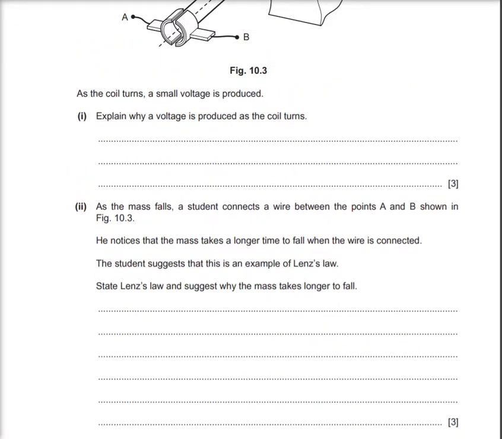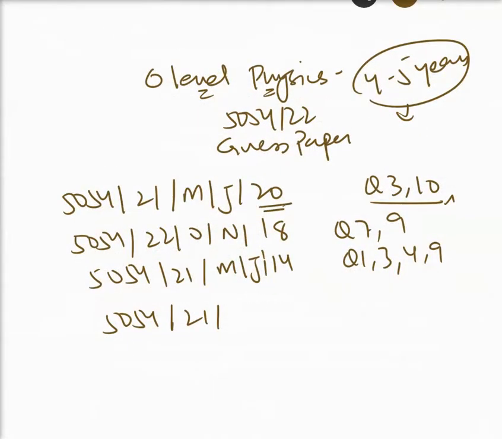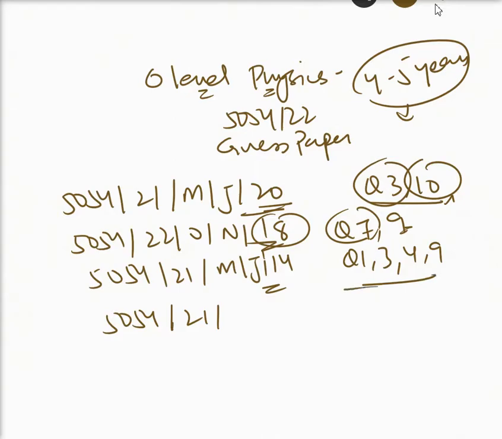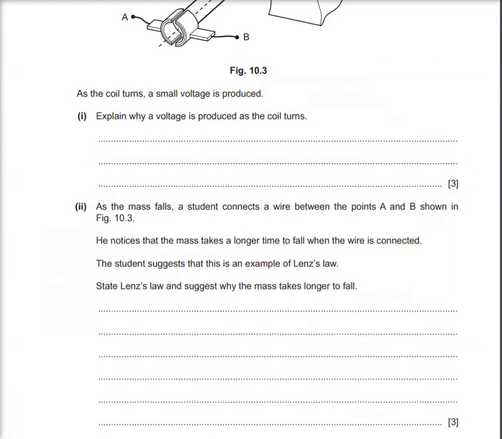Okay, looking at these papers, I have come to this conclusion. May June 2022, question number 3 and 10. Then October November 2018, question 7 and 9. Okay, these are the questions that I have figured out, and of May June 2014, 1, 3, 4 and 9. If you look at this paper now, you will realize why I have selected it.